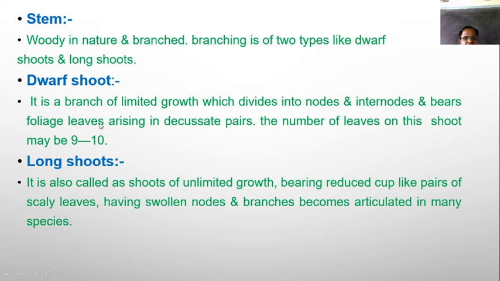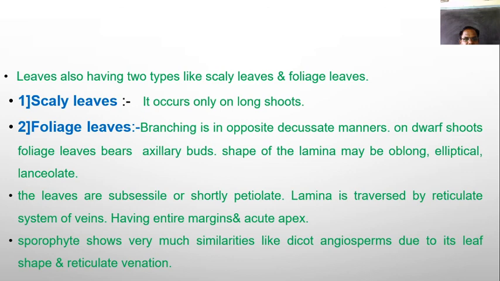On these dwarf branches, or small branches, at one time 9 to 10 leaves are found, and on branches of unlimited growth, cup like pairs of scaly leaves are found. The leaves are also of two types: scaly leaves, which occur only on the long branches, and the large leaves which show the opposite decussate type of phyllotaxy.